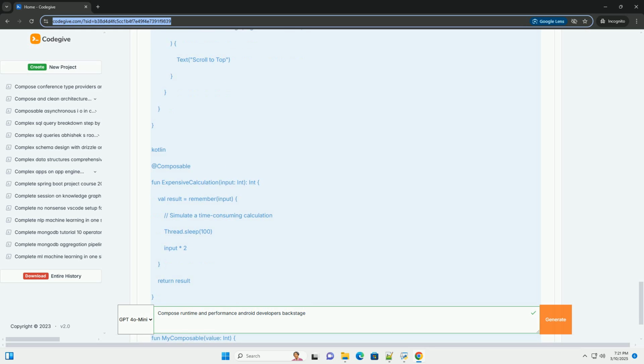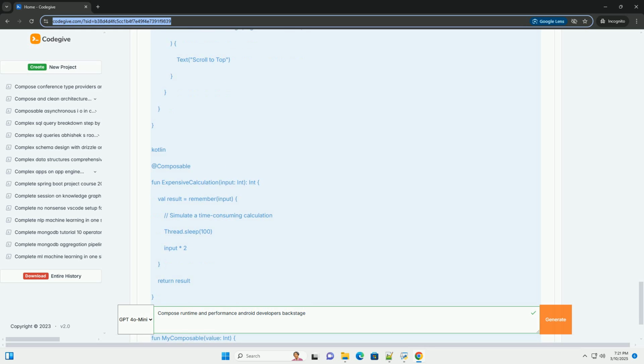Add these lines to your build.gradle.kts file. Then, run assembleDebug and analyze the generated reports. Recomposition counts in Layout Inspector: the Layout Inspector in Android Studio now shows recomposition counts for each composable. This allows you to quickly identify composables that are being recomposed excessively.